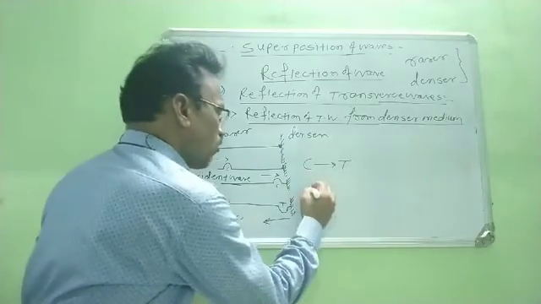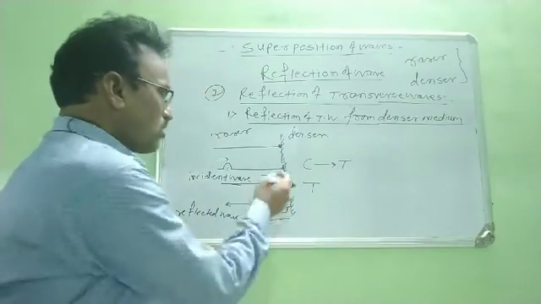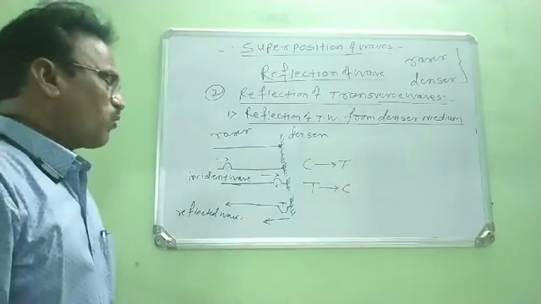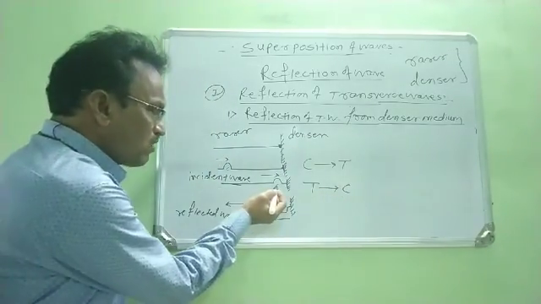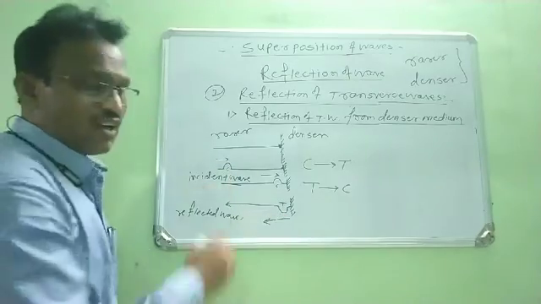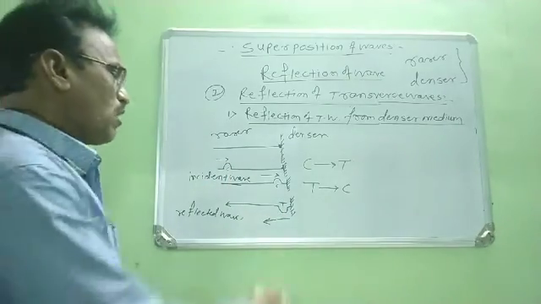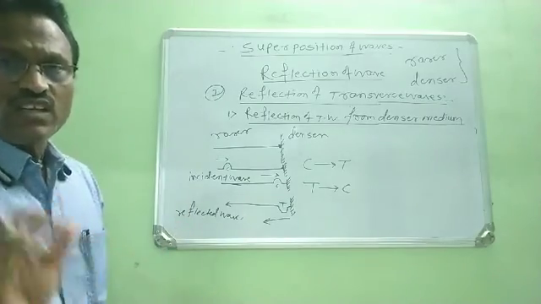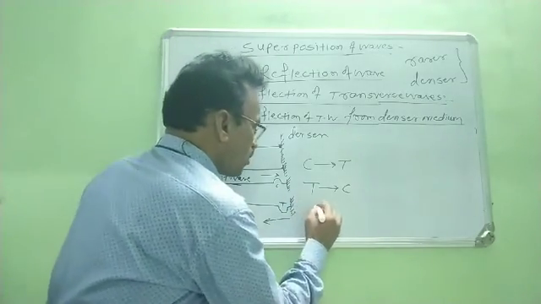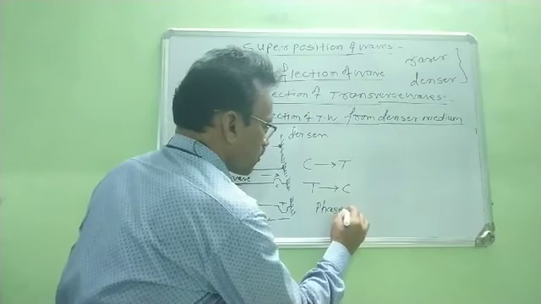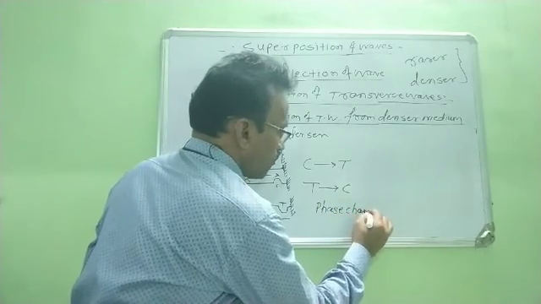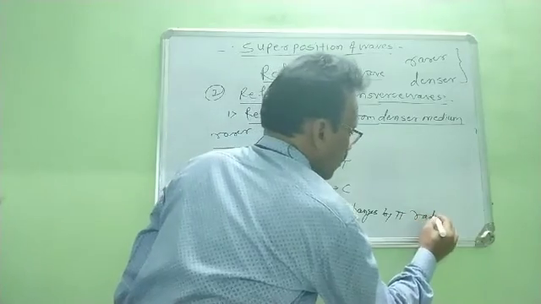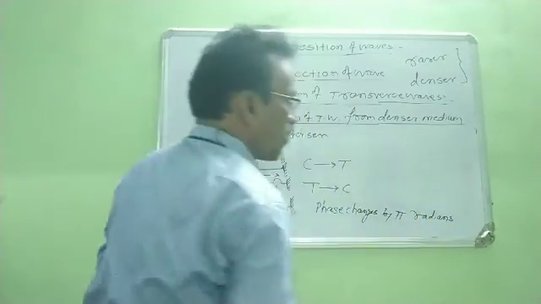At the same time, a trough is also reflected back as a crest. When the crest is reflected back as a trough, the phase changes. The phase changes by pi radians.